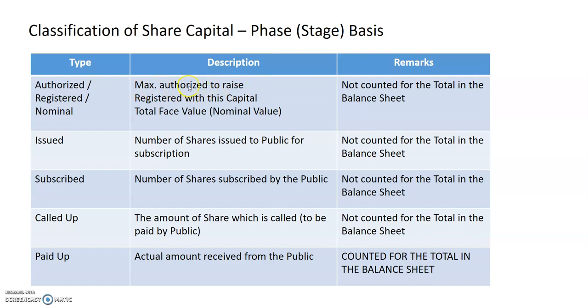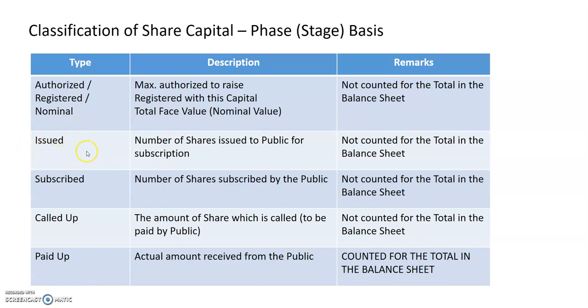That means this is the maximum share which can be given to the public for subscription. It is also called registered because with this capital the company gets registered, and nominal capital because it is the nominal value or the face value of the capital, and this amount is not taken to the balance sheet.